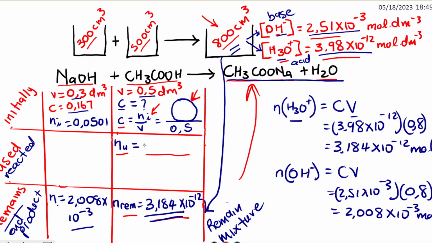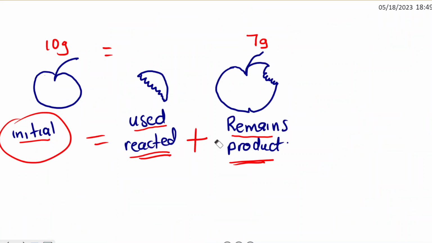Now, we cannot simply get the number of moles used because we don't know the number of moles initially. Let's first find the number of moles that were actually used or reacted for the base. To find the number of moles reacted, we'll say the number of moles initial minus the number of moles remaining. Imagine if I ask you what is the number of moles that actually reacted. If you know the number of moles initial and the number of moles remaining, then the number of moles used is initial minus what remains.